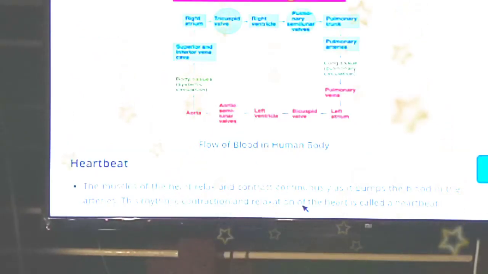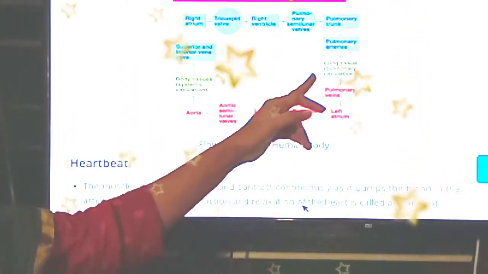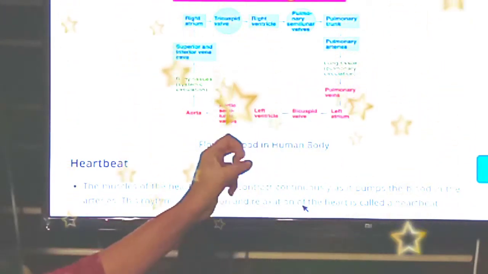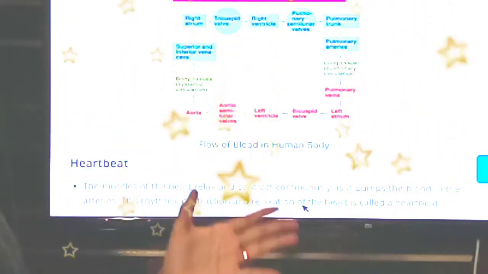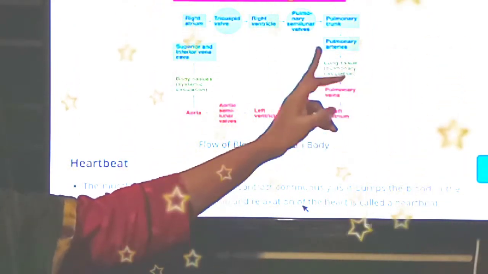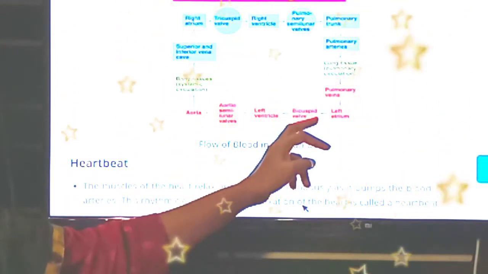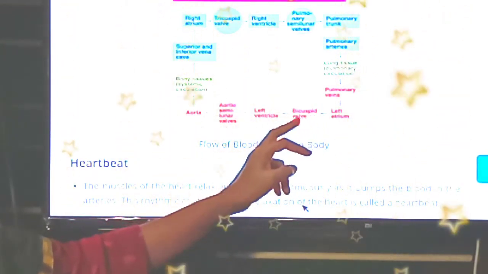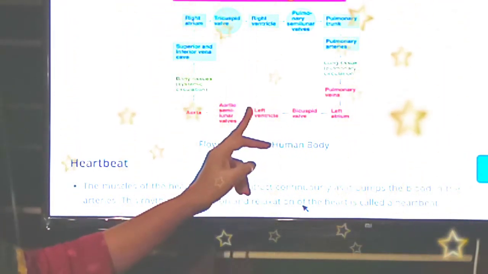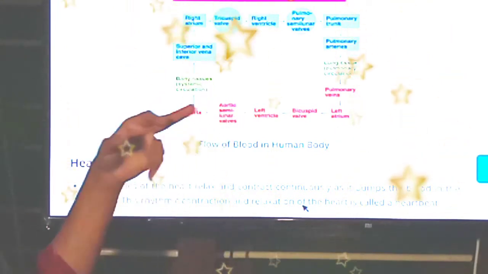This is the flow chart of the circulatory system: pulmonary circulation and systemic circulation. No need to study in detail. In 10th you will be studying all these in detail. Pulmonary veins carry oxygen rich blood from the lungs to the heart. It will be given to the left atrium, and there is a bicuspid valve, and through that it will be given to the left ventricle. Then it will be given to the aorta, and then to all body parts.